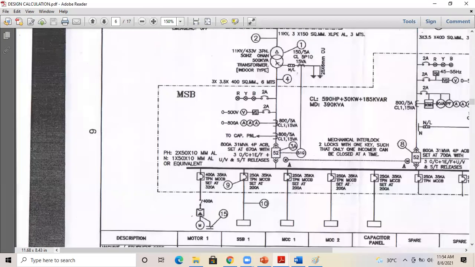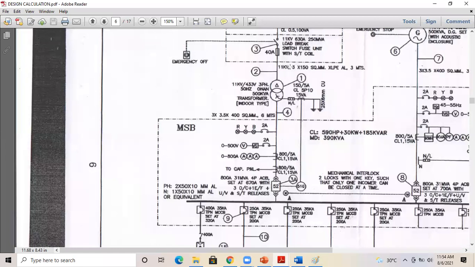So you can see the main cable here, 11 kV, 3 into 150 square mm, XLPE aluminum, 3 meters. This one is actually the primary side conductor of a transformer. In this facility we have a delta star configuration 11 kV transformer, so we have mentioned 11 kV.